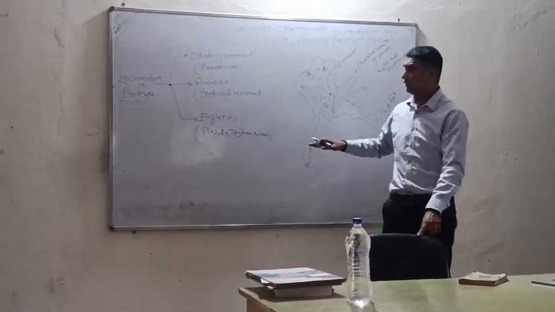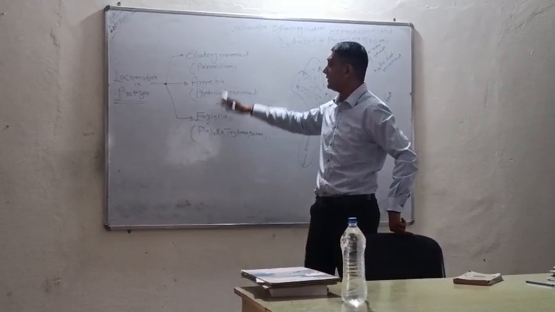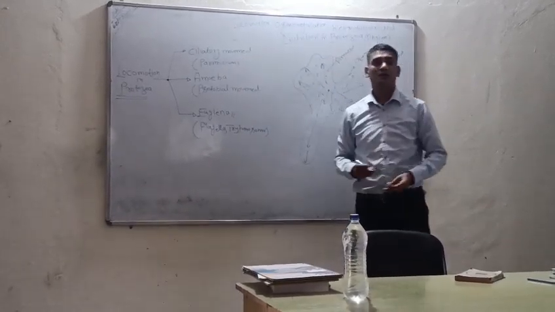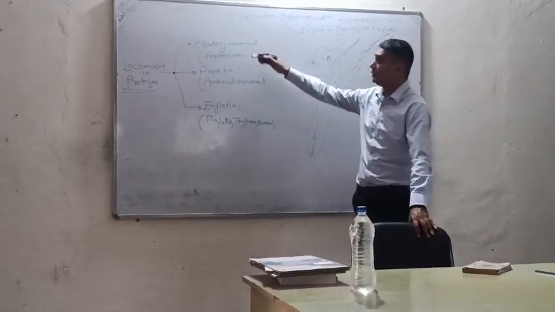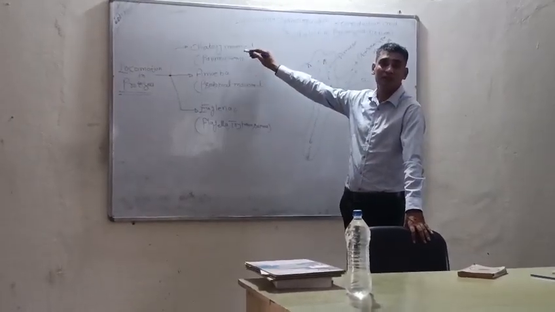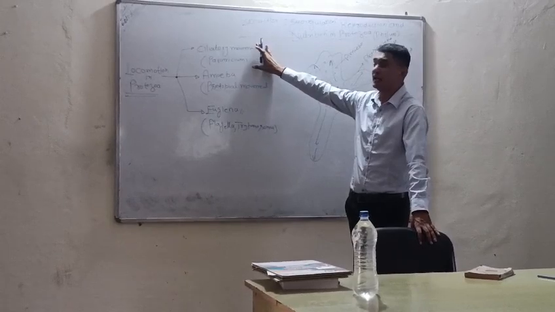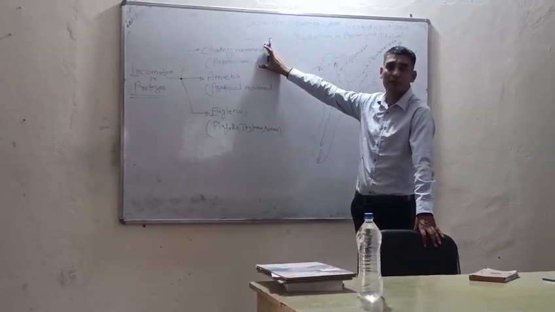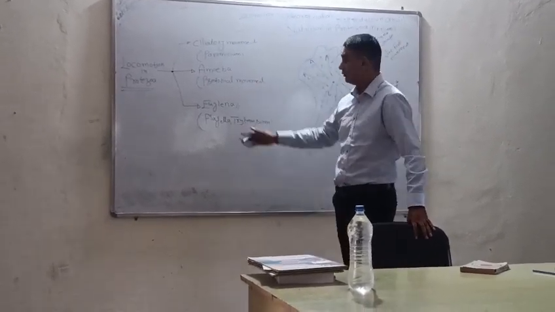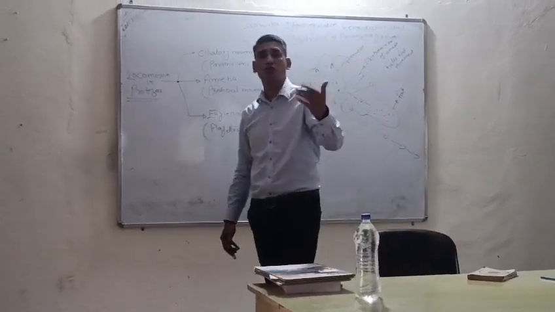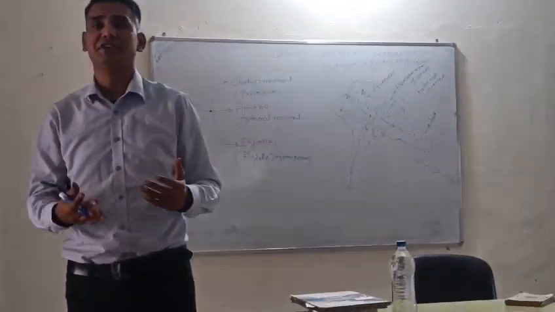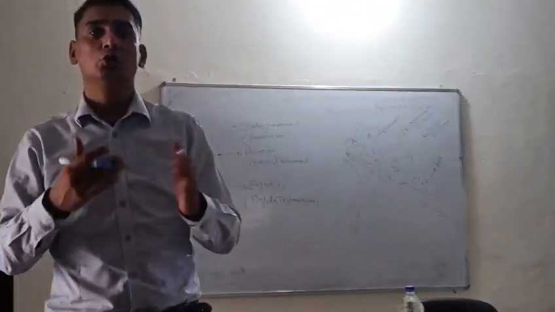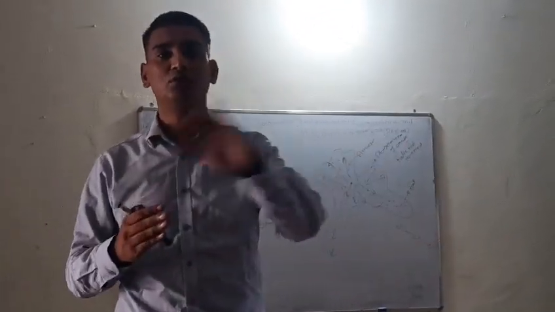And what is the flagella? What is the difference between flagella and cilia? Cilia are in numerous number, they are present in very large numbers. And flagella is mostly 1, 2, 3 or 4 in number. So flagella have more capacity, more power to move the organism from one place to another place.